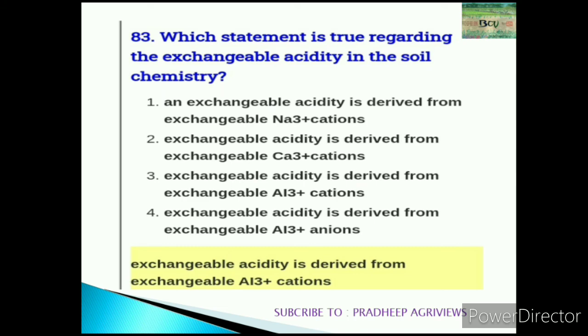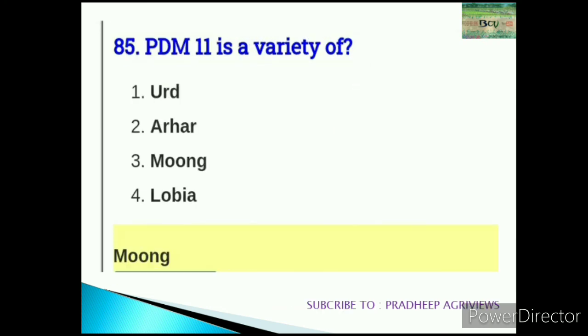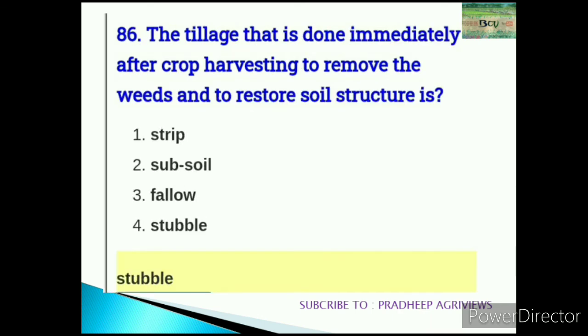83. Which statement is true regarding the exchangeable acidity in the soil chemistry? The right answer is exchangeable acidity is derived from exchangeable aluminum 3 plus cation. 84. Dash is the nematode that causes the blackhead disease in banana crop. Radopholus similis. 85. PDM 11 is a variety of mung. So we want to understand the varieties in every crop. If you want to breed the varieties, they will definitely ask one question from that.